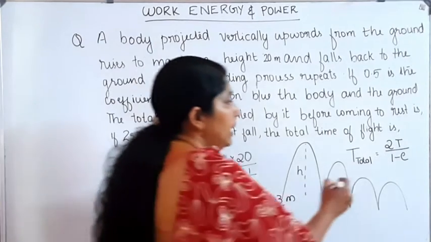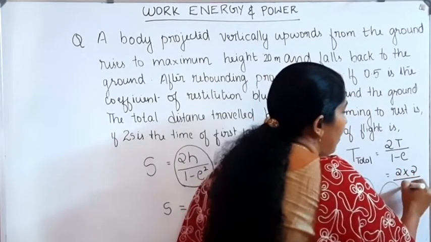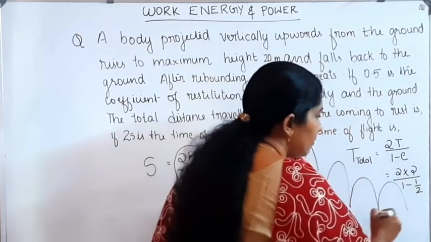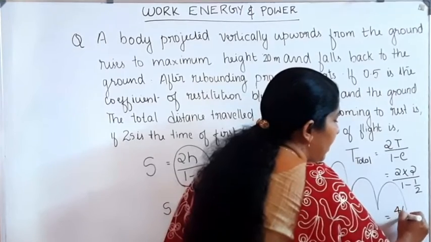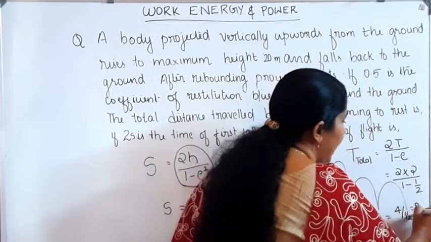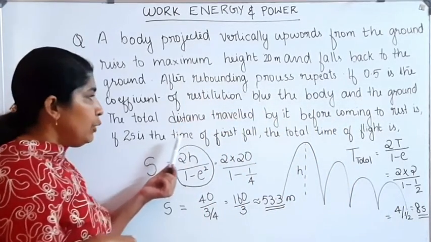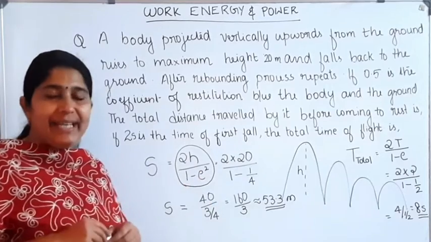Then total time is equal to 2 into 2 divided by 1 minus E, where E is 0.5, that is 1 by 2. Then 2 into 2 is 4, and 4 divided by 1 by 2 is equal to 8. So 8 seconds is the total time. The time taken for the first fall is 2 seconds, and the total time of flight is 8 seconds.